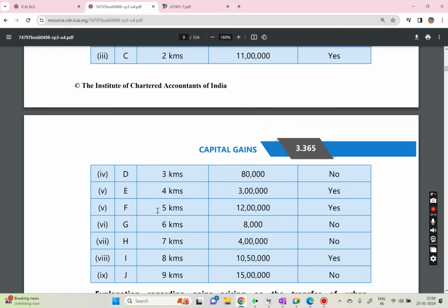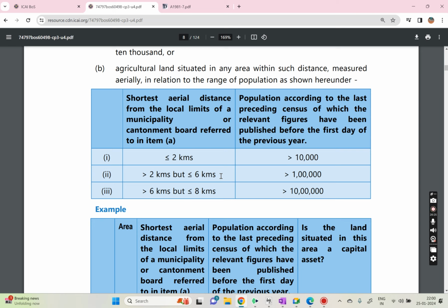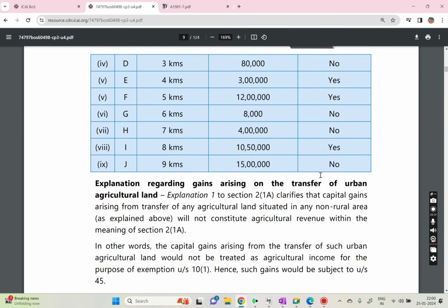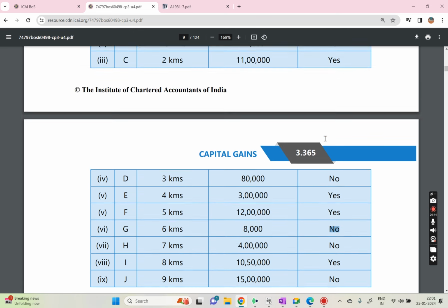Next one, you take this one, G, 6 kilometers and the population is 8,000. 6 kilometers means it will fall under the second category, but the population should be more than 1 lakh, but here the population is only 8,000, so it won't fall under that category, so that means it is not an urban agriculture land, so it is a rural agriculture land, so it is not a capital asset. Now you understand how we read this?